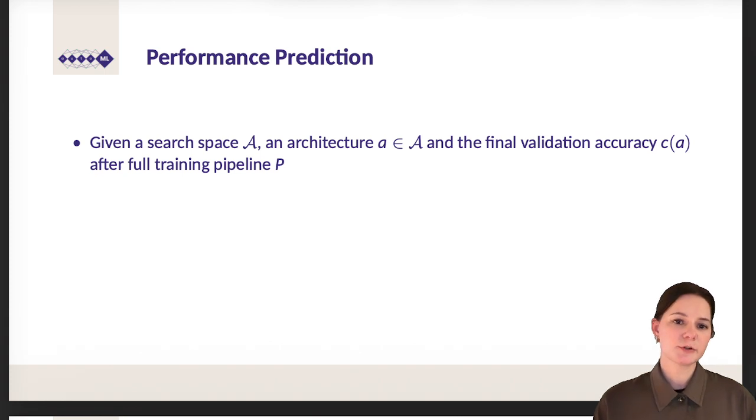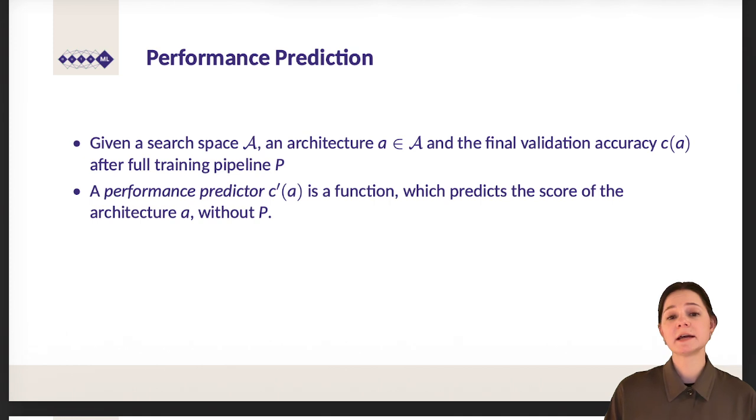The definition of a performance predictor is based on having a search space A, an architecture a within the search space, and the final validation accuracy C of a, after a full training pipeline P. The full training pipeline involves the number of epochs, the batch size, the learning rate, and weight decay. The validation accuracy is on the downstream task of interest of our architecture a within the search space, calligraphic A, which we already described. And a performance predictor, C prime of a, is a function which predicts the score of the architecture a without the need of actually doing the full training P.